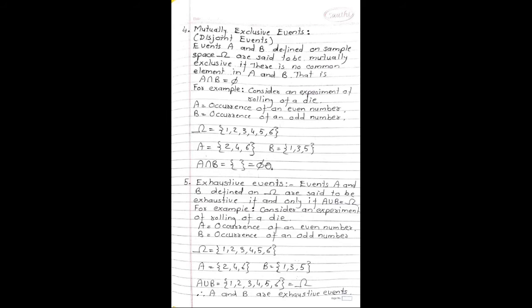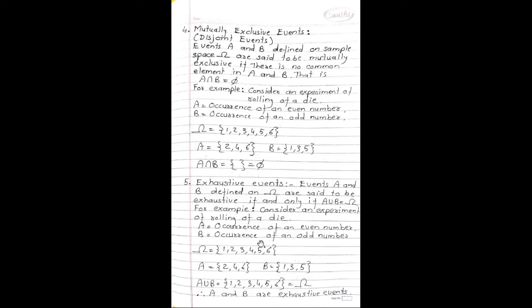Next type of events, exhaustive events. Events A and B defined on omega are said to be exhaustive if and only if A union B is equal to omega. For example, consider an experiment of rolling a die. A is the occurrence of an even number.